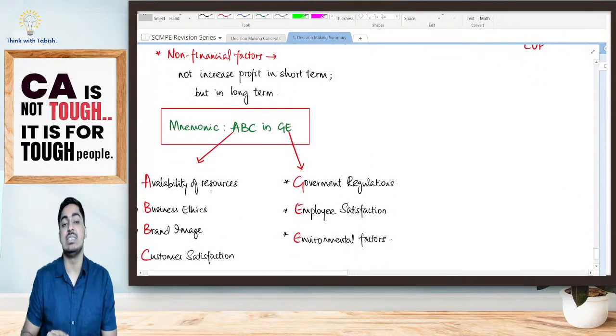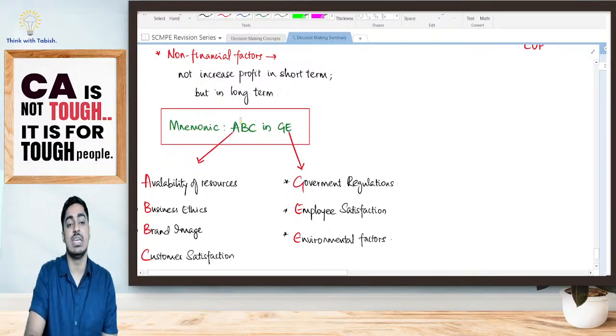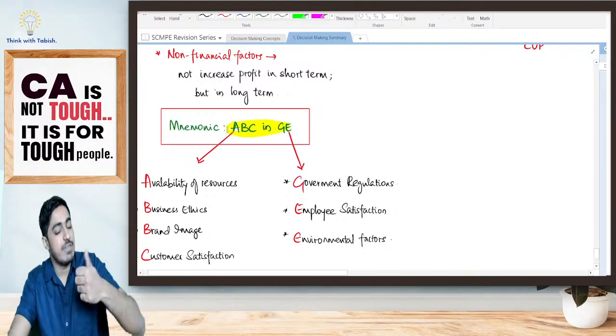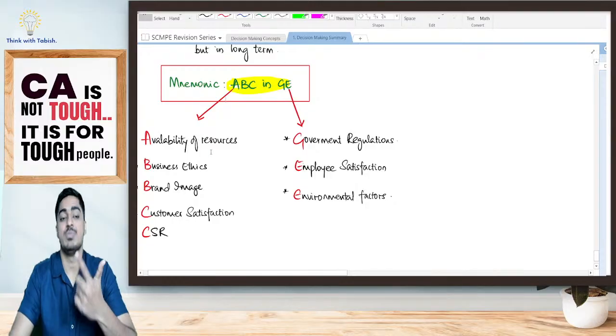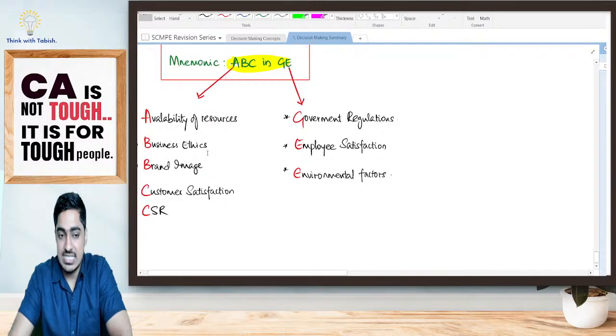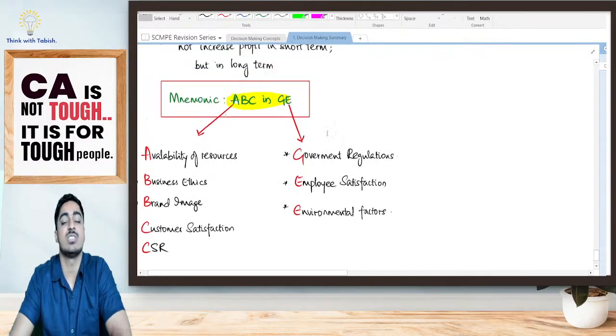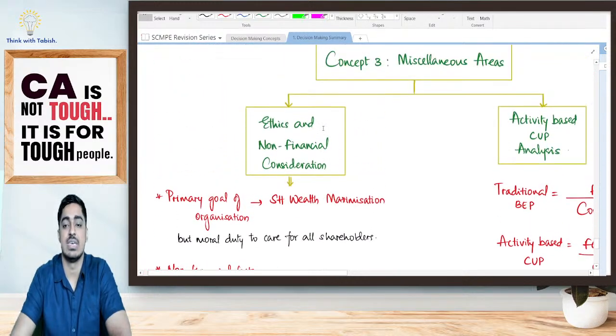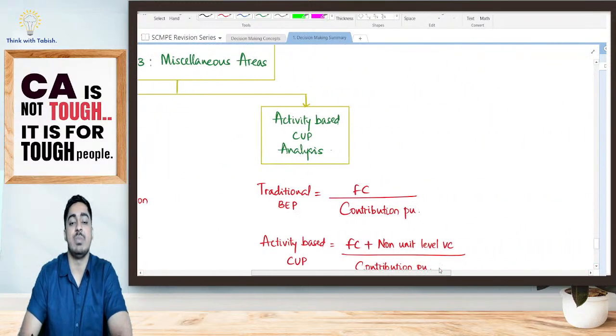We have told ABC in GE, activity-based costing in General Electric. A stands for availability of resources, B stands for business ethics as well as brand image, C stands for customer satisfaction and CSR, G stands for government regulation, SE stands for employee satisfaction as well as environmental factors.